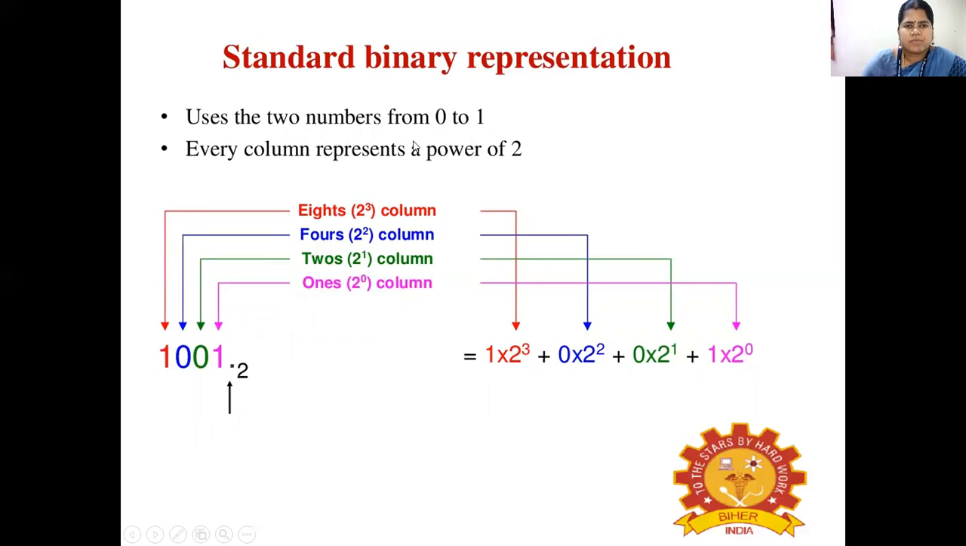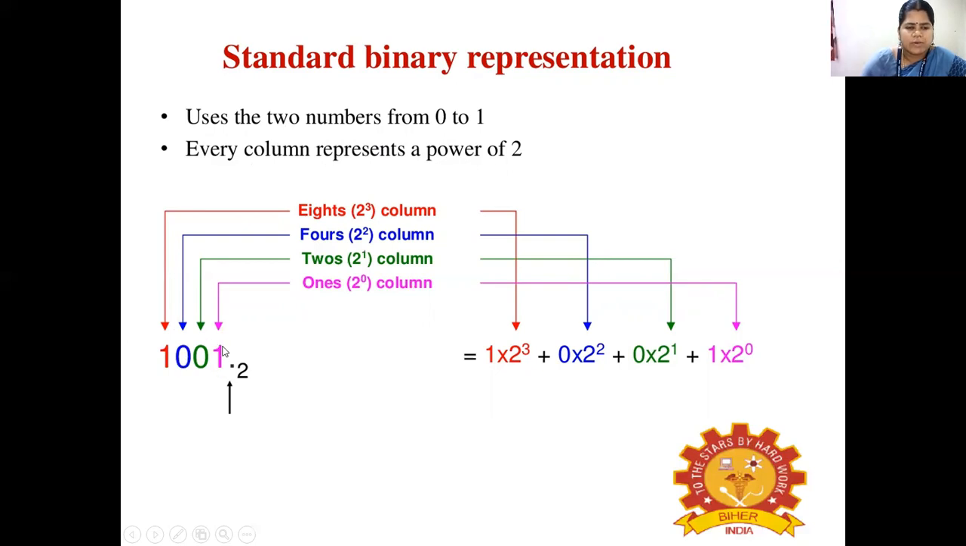Next to the decimal system, we will see the standard binary representation. This binary system uses the two numbers 0 and 1. Every column represents a power of 2. In the decimal system we have powers of 10, whereas in the binary system a column represents a power of 2. Here is an example of a binary value. The base 2 represents that it is a binary value.